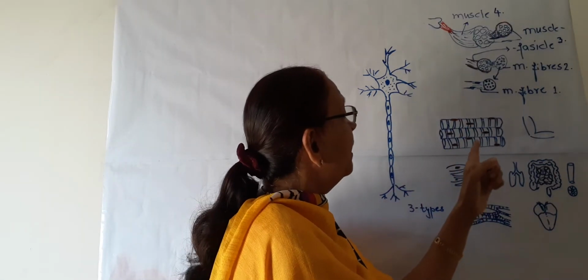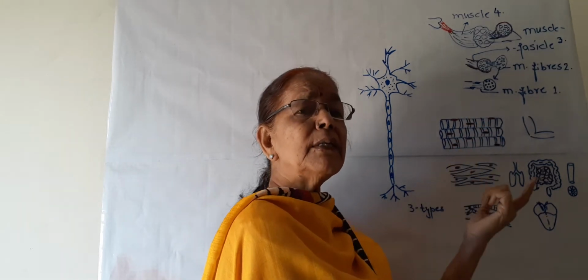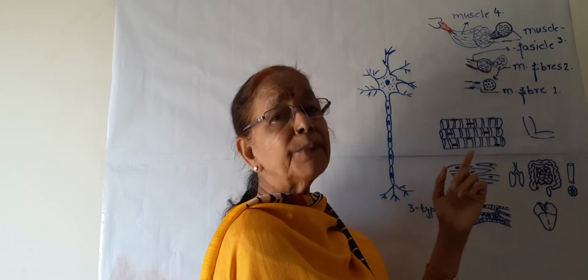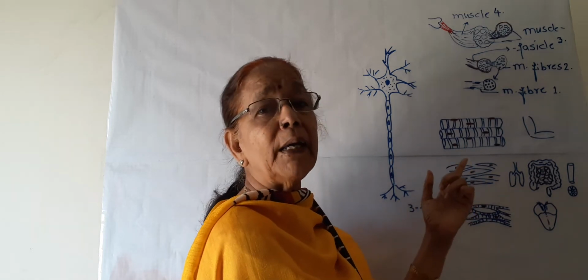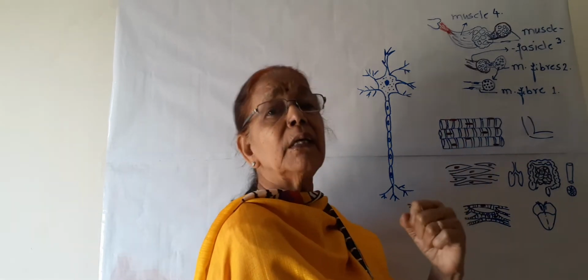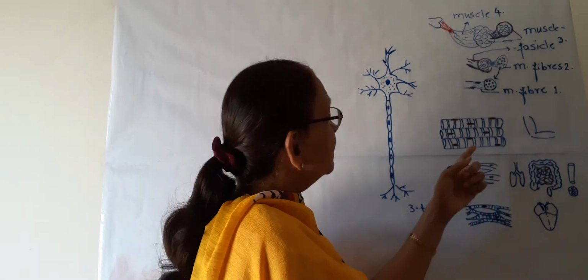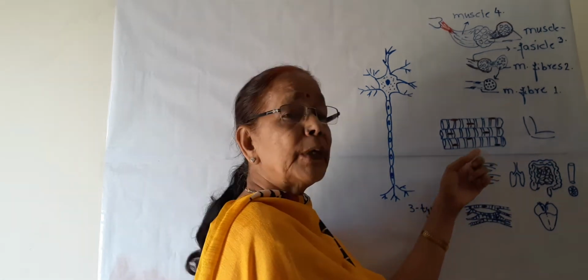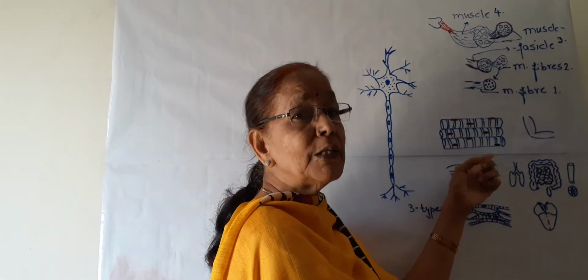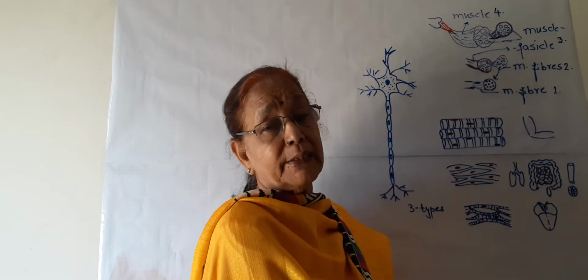Dark and light bands are present, which we can see under a microscope when they are properly stained. So these are also known as striated muscles or skeletal muscles.